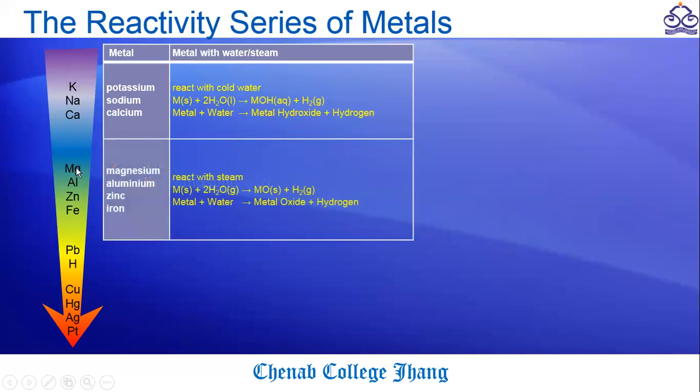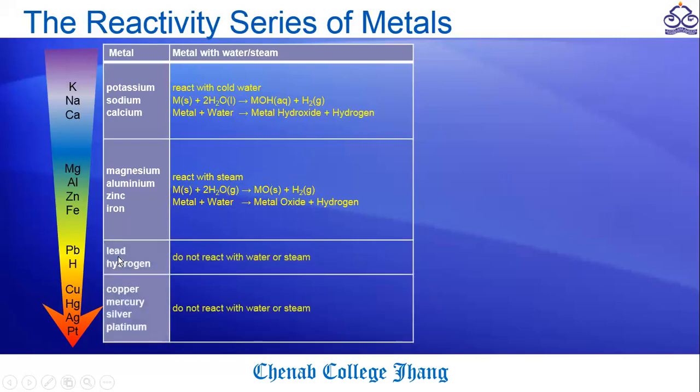The second series, which we already know is the moderate series of metals, includes magnesium, aluminum, zinc, and iron. They cannot react with cold water because their activity is lesser than these metals. So they need some drastic conditions. In this case, we can use steam. It reacts with steam and forms the respective metal oxides and also liberates hydrogen. But in this case, metal oxides are formed, not hydroxides, in the case of steam.